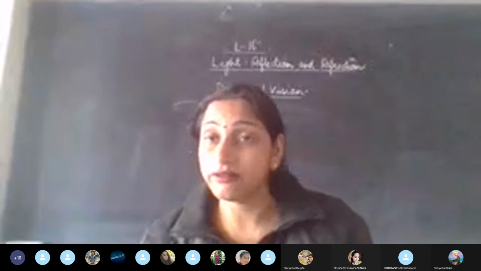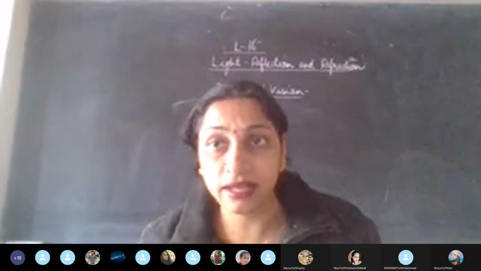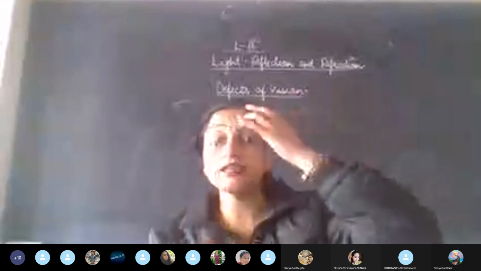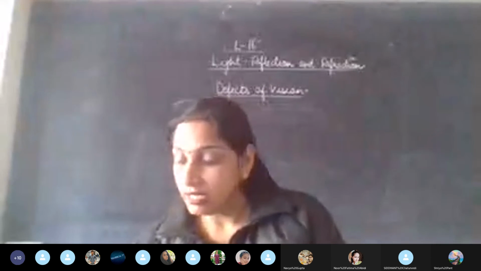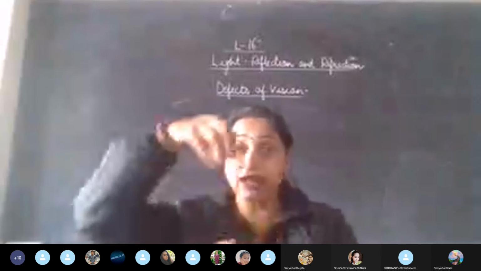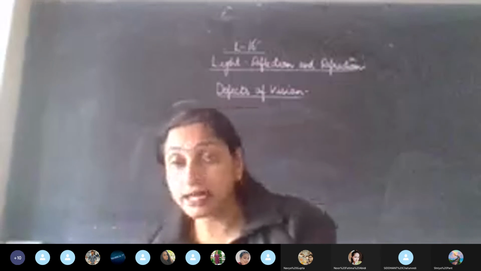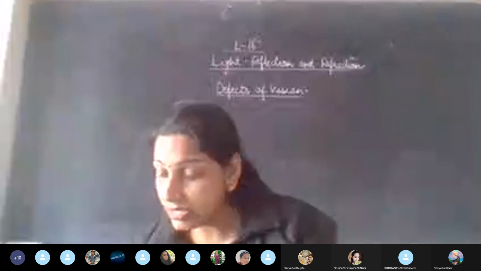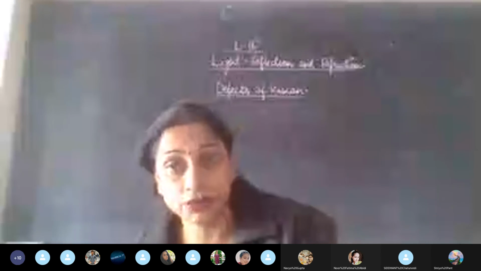It occurs because of the thickening of the lens. The lens is not like here. If you just observe the three conditions: in the first condition, the ciliary muscles relax, and when they relax, the lens becomes thin. In the second case, you can see that the lens is in normal position.